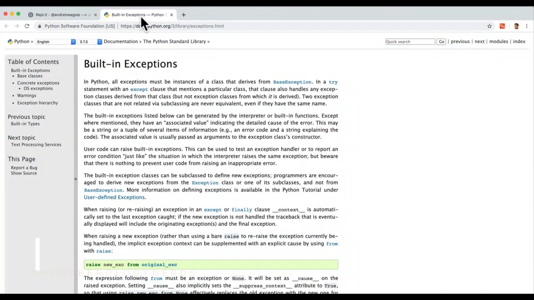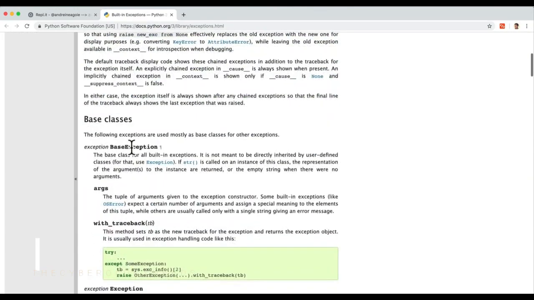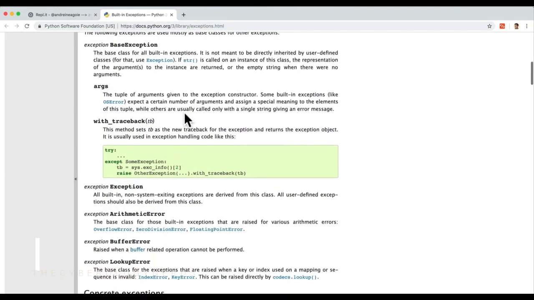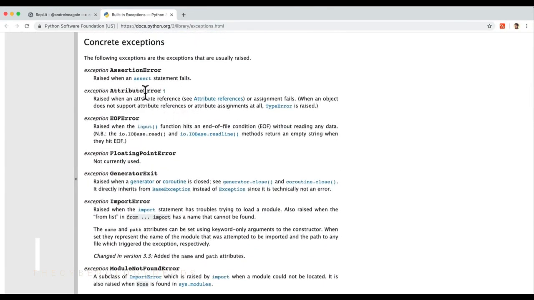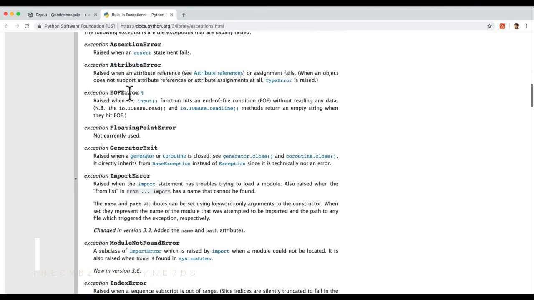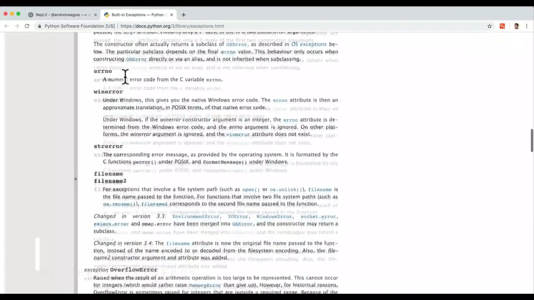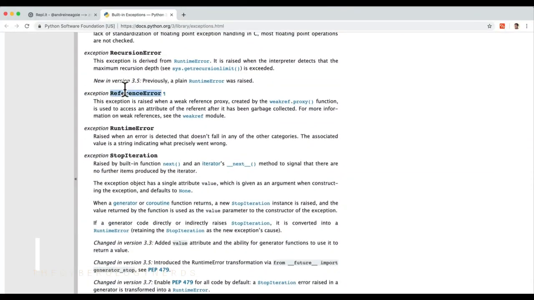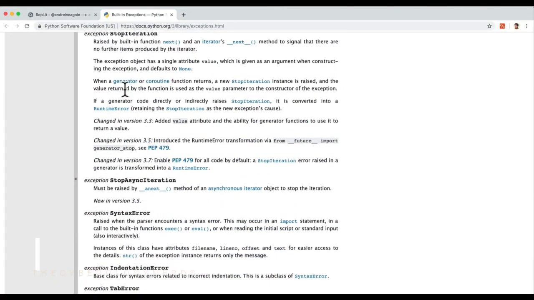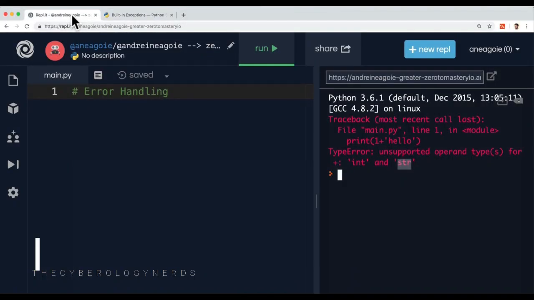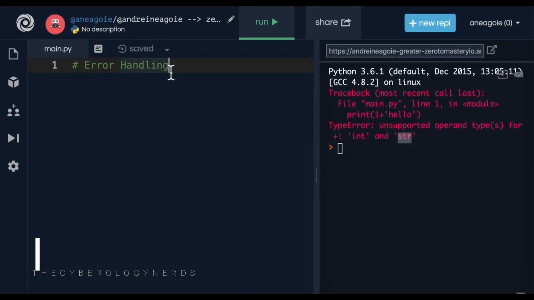And these built-in exceptions in Python, there's lots of them. And I'll link to this resource so you can take a look. But if I scroll through here, you see attribute error, end of file error. We keep going. We have a name error. We have so many errors, reference errors, just a ton. Let me just go through some of them that are quite common.